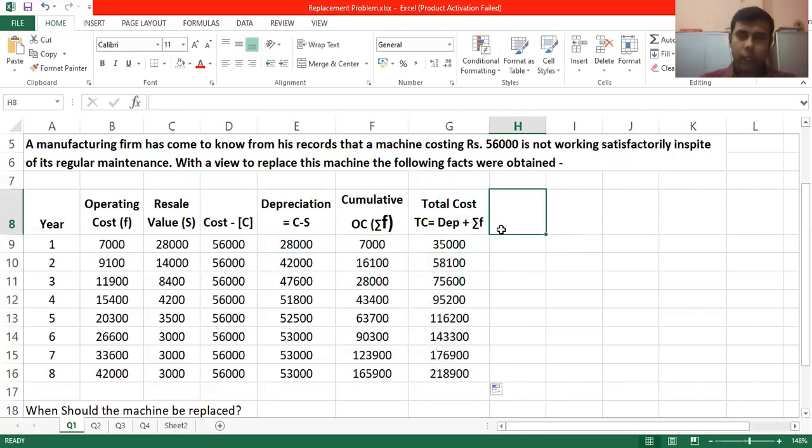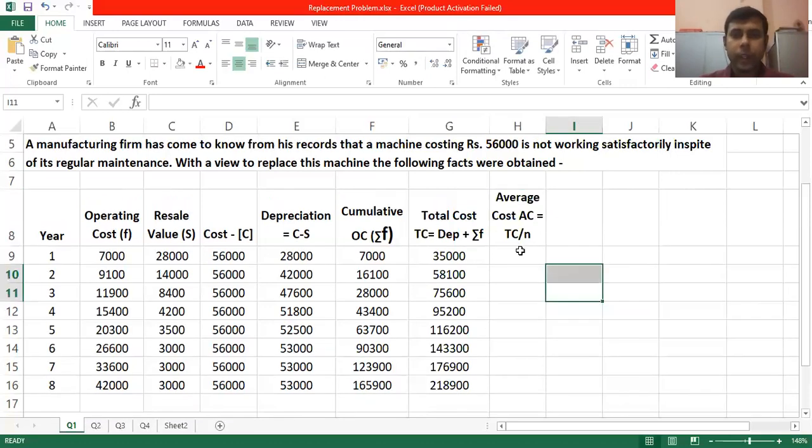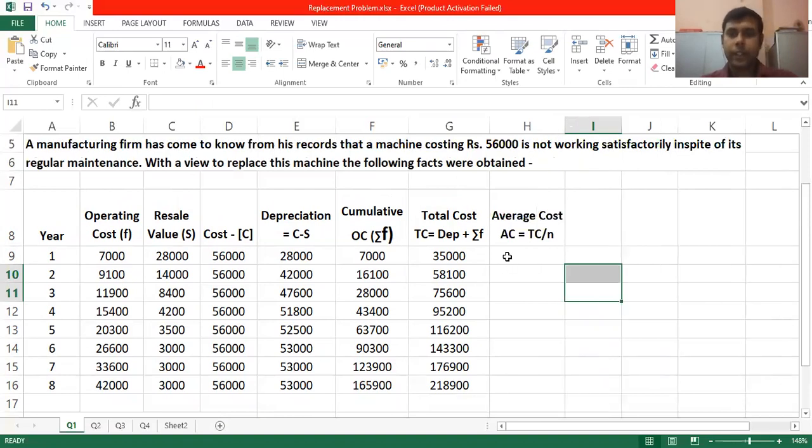Now the last column will be average cost. Average cost is denoted by AC. AC equals TC by N, where N is the number of years, right? So in this case, this is your total cost and this is your number of years. That means in the first year, you have 35,000 total cost.